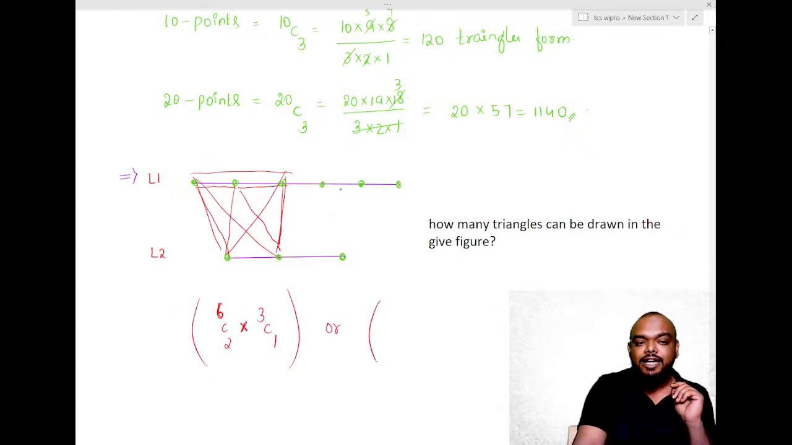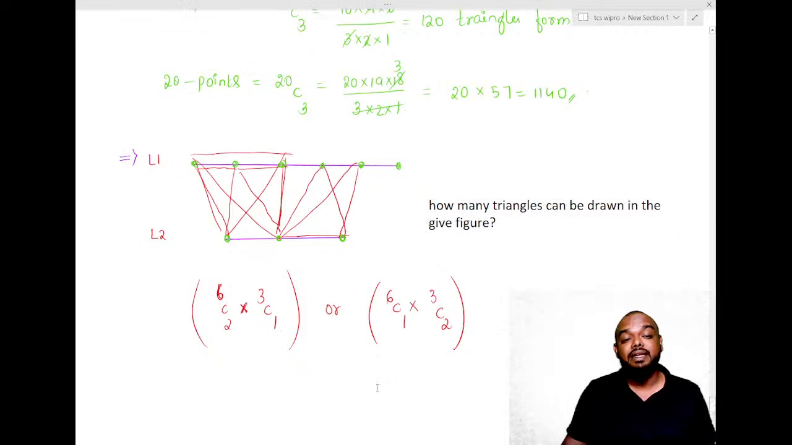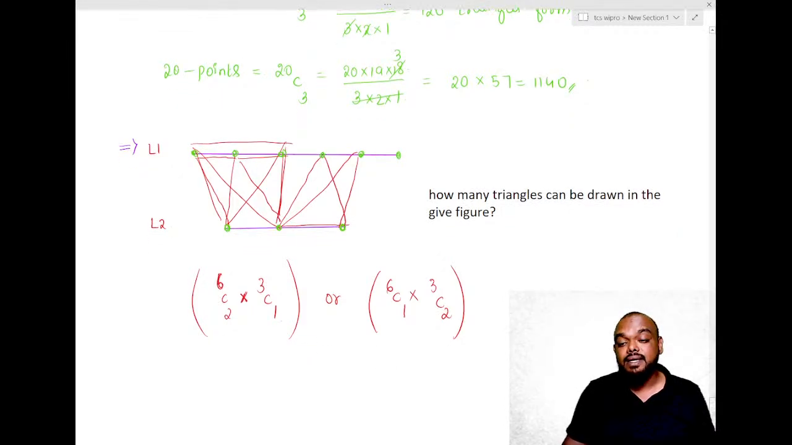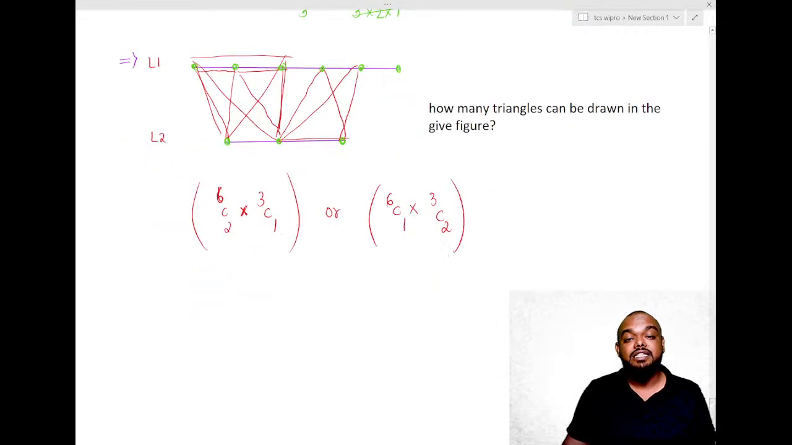I can draw in this way as well, right? 2 points from the line 2 and only 1 point from the line 1. What is happening now? Now from the line 1, we are selecting only 1 point. And from the line 2, we are selecting how many points? 2 points. Or means what? Plus. This will give us the total number of triangles we can form.